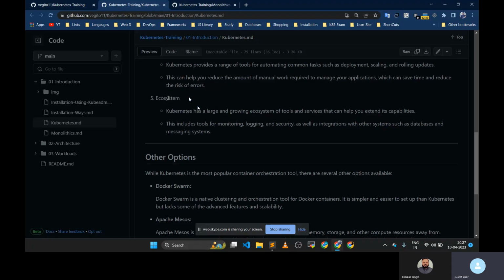To create a dashboard, there is K9s available. So it is very easy to monitor your application, check the logs, check the security of your application, and you can easily integrate these particular tools.